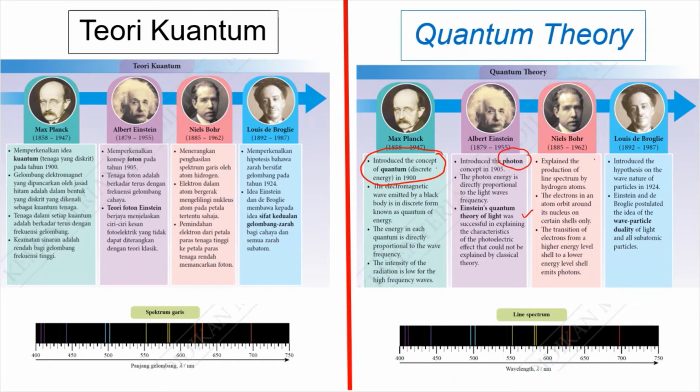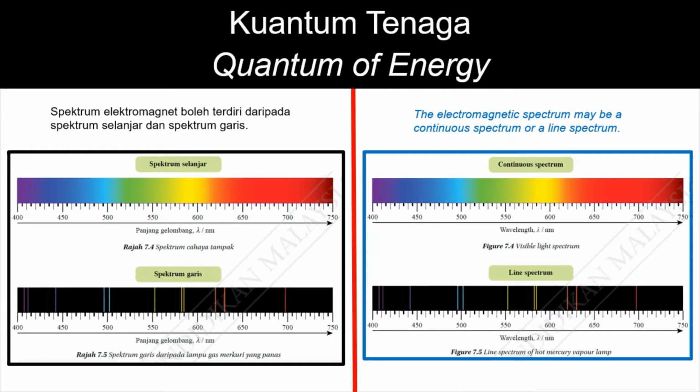Niels Bohr explained the production of light spectrum by the hydrogen atom, while Louis de Broglie postulated the idea of wave-particle duality.